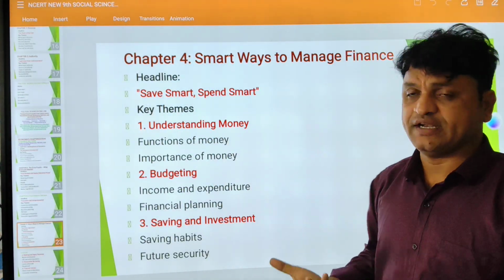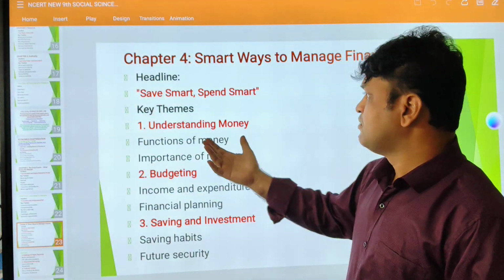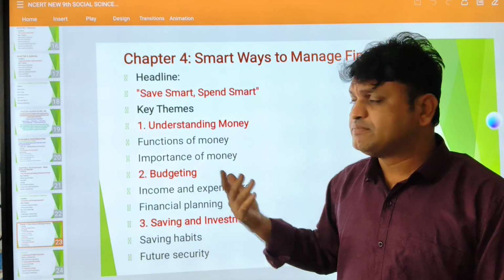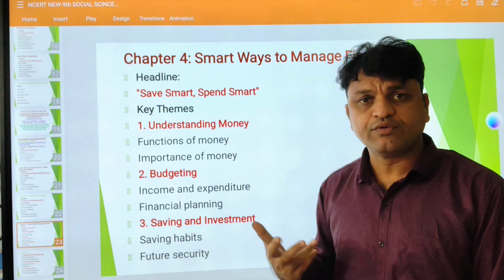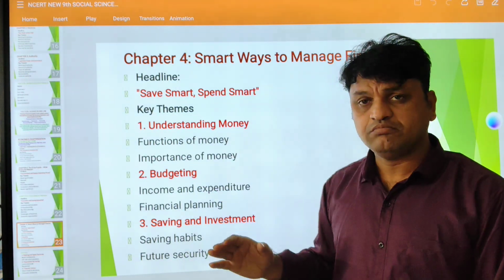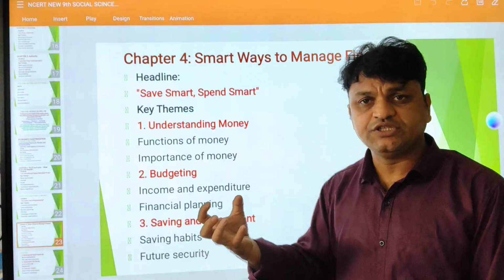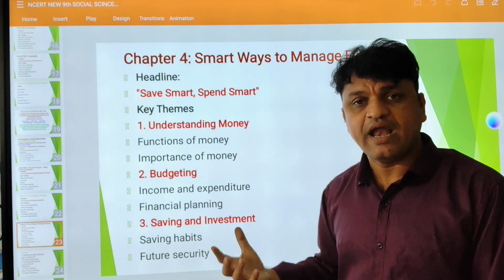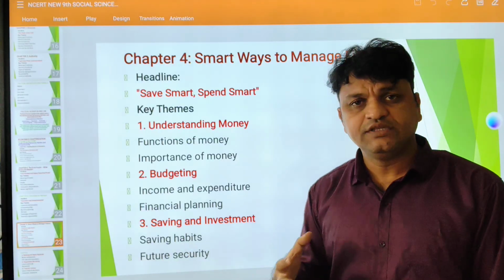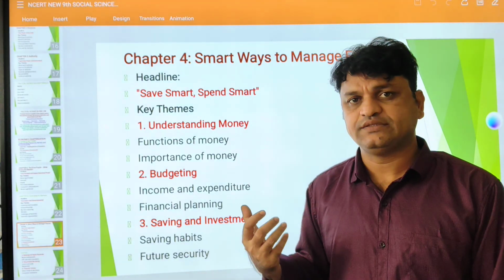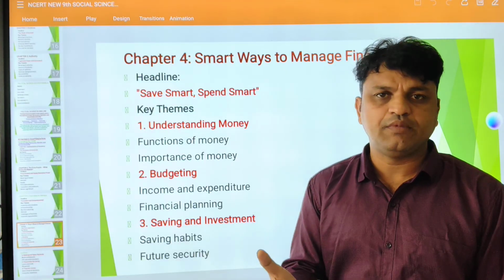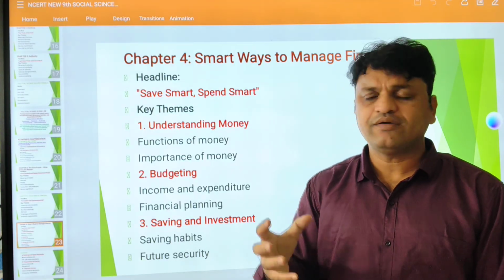How can you manage your finance? How you are saving money: save smart, spend smart. Key themes: understanding money, functions of money, importance of money in day-to-day life, and budgeting. So we have budgeting, income and expenditure, how much income we are getting, how much we are spending, and financial planning. Everyone should have this. Individually we are managing, family-wise we are managing, and the state and central governments. So various agencies, everyone has this planning structure.